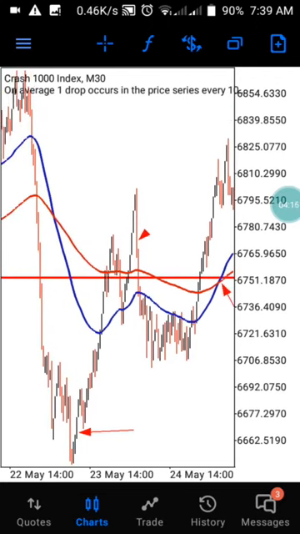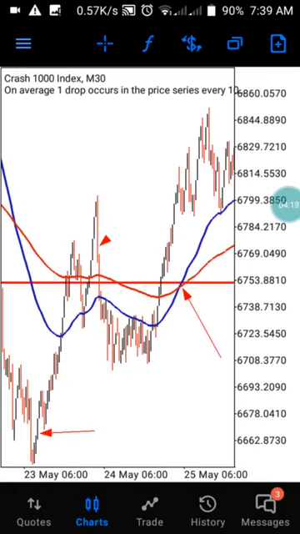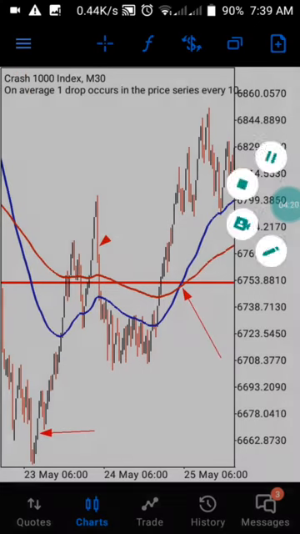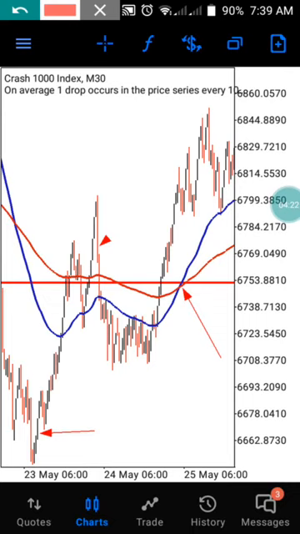From this particular crossing line, it will help you to identify the trend of the market. We're having a crossing over at this area, and it was telling us that we have a blue line that is crossing over the red line, which means we are having an uptrend in the market. If you check it very well now, you are going to be finding your entry at these particular areas.